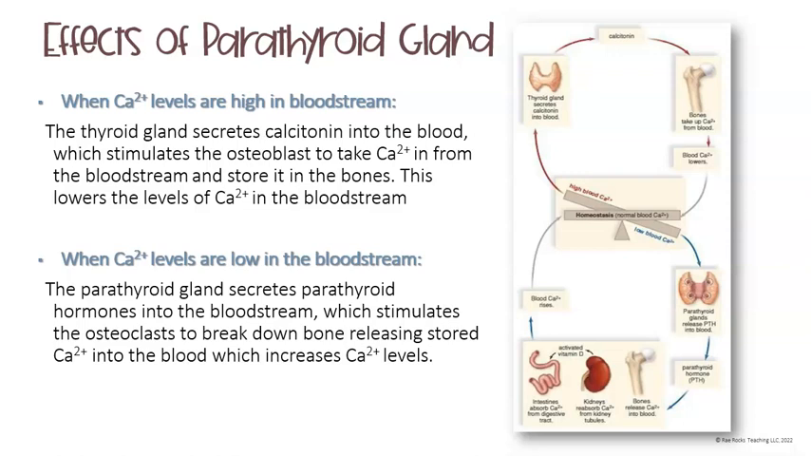When the calcium levels are low in the bloodstream, the parathyroid gland will secrete the parathyroid hormone into the bloodstream. This will then stimulate the osteoclasts, remember the bone breakers, to break down bone, so it would release that stored calcium into the bloodstream, which in turn would increase our calcium levels in our blood. So that is shown in the diagram as well, if you want to pause and take another look.